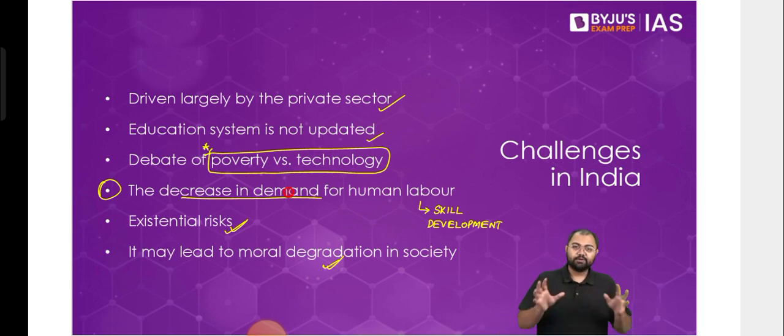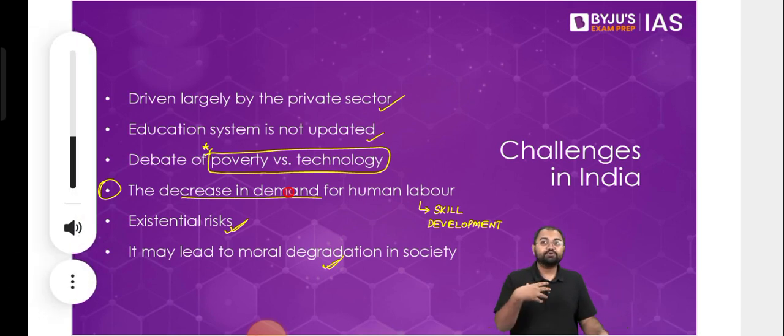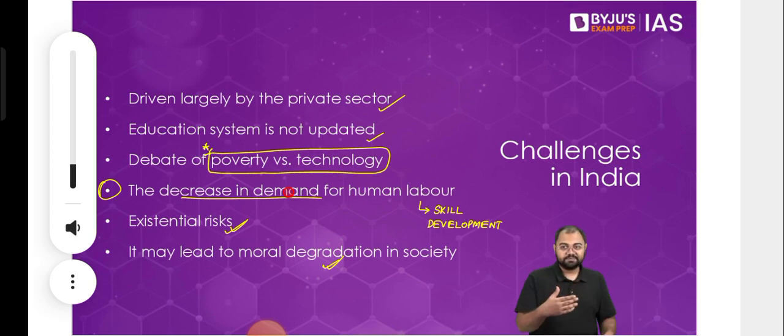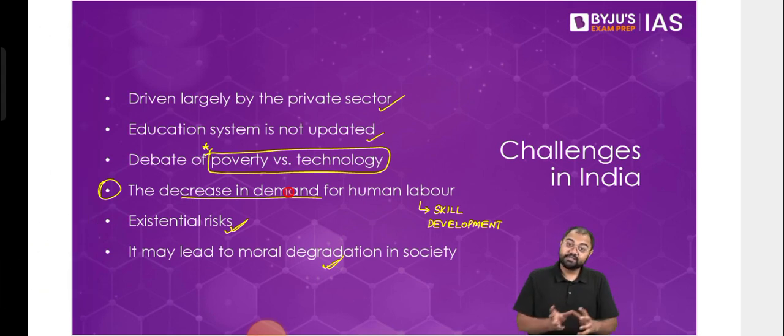For example, a lot of work is happening from home today, and the people are not actually interacting. So when you don't interact with people, you don't see them socially, you don't have the same respect for them as you would if you were standing close to them or talking to them person to person. So we already see these aspects today. Let's say you see a person falling and your mobile phone falling from the roof. I don't know whether you try to save the mobile phone or the person first. That kind of a problem is what we see today.